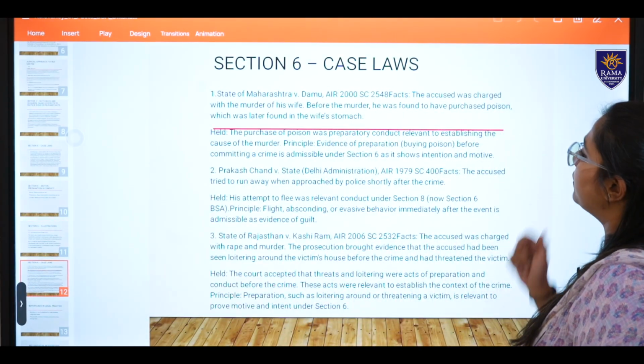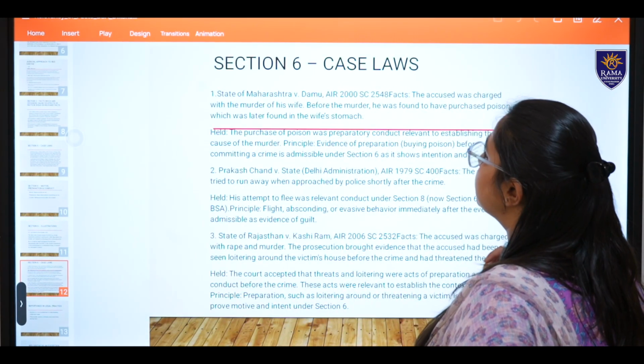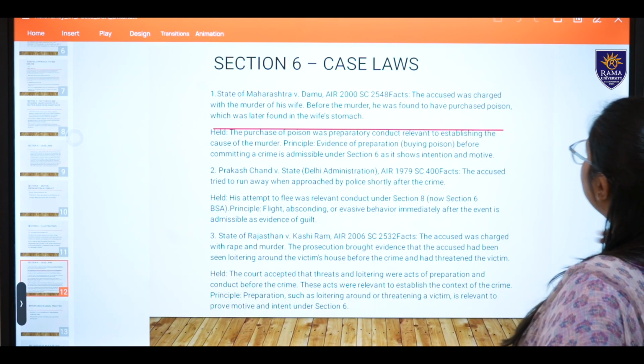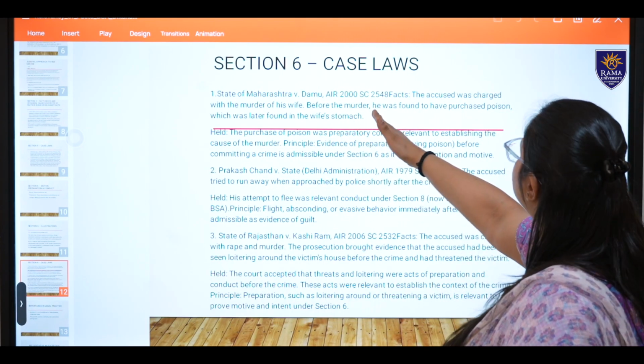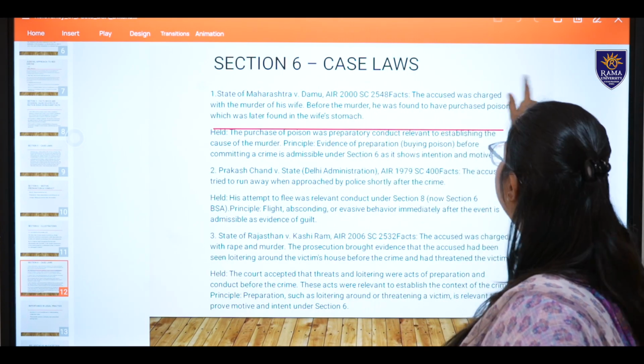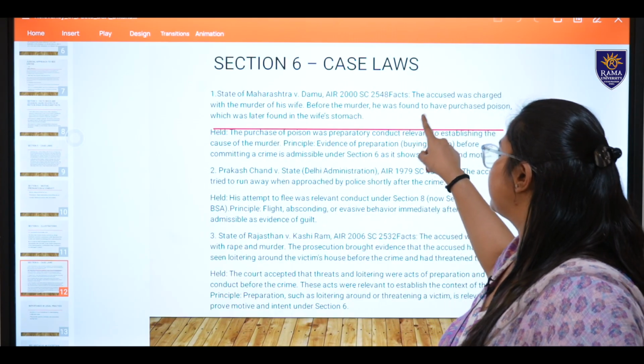Case laws. The first case law, State of Maharashtra versus Damu, AIR 2000. The accused was charged with the murder of his wife. Before the murder, he was found to have purchased poison. Preparation. Okay, this is preparation.